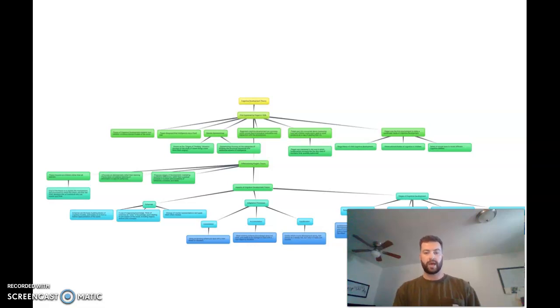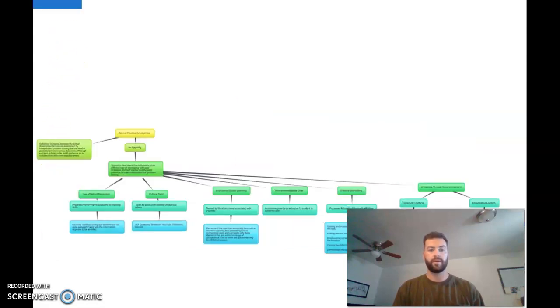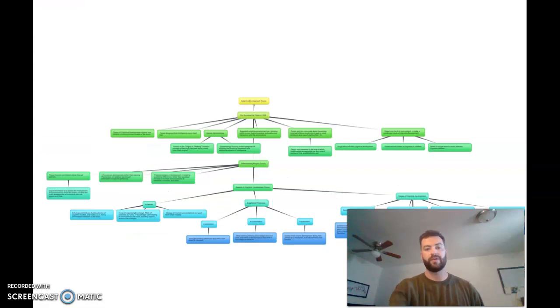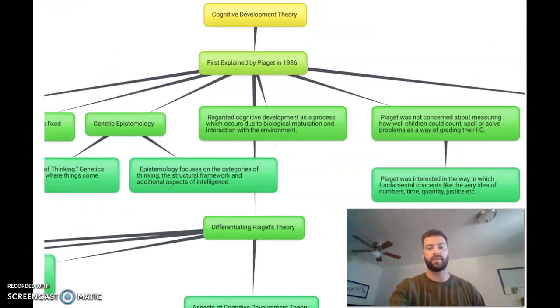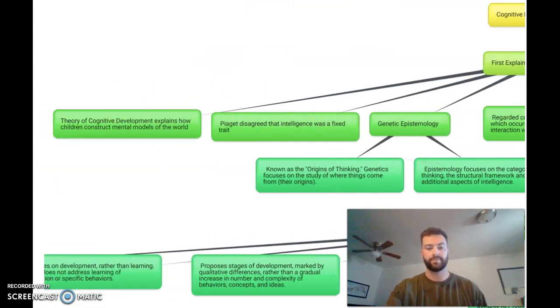Good afternoon, class. We're going to talk today about the two learning theories that we focused on this week during school. We're going to talk about the cognitive development theory as well as the zone of proximal development. Now, when we look at the cognitive development theory, it's good to understand that the first person that came up with this concept was Piaget in 1936.